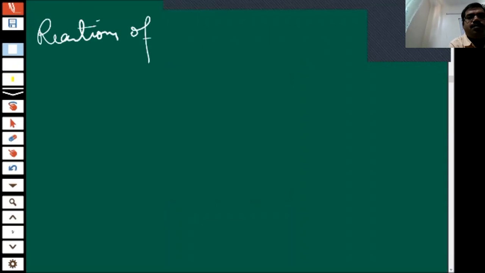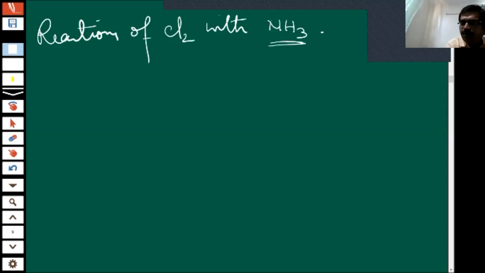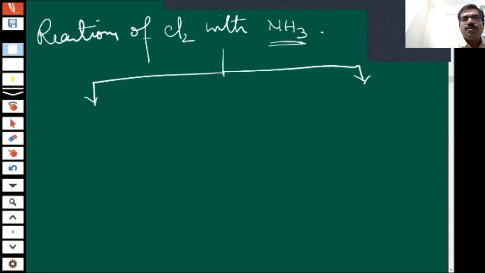Reaction of chlorine with ammonia. Okay, so let us divide this reaction in two parts.